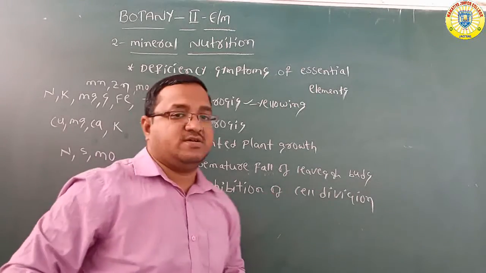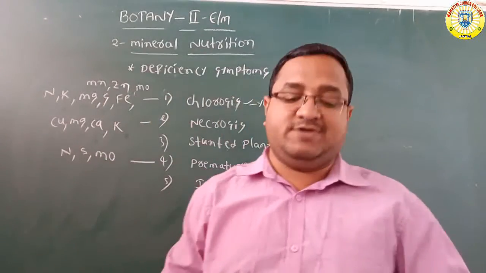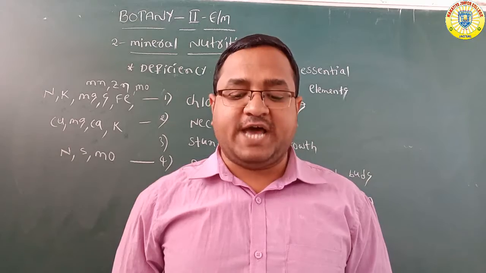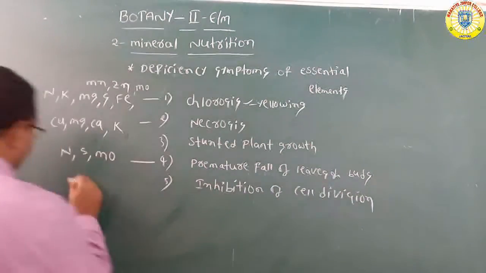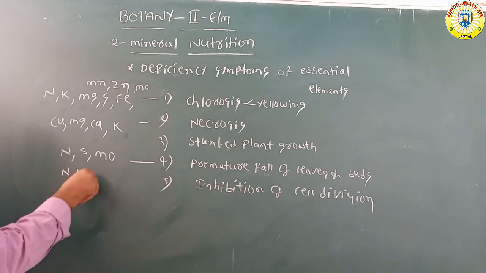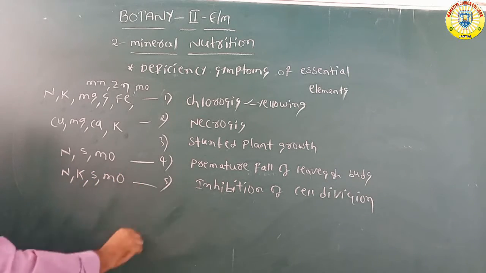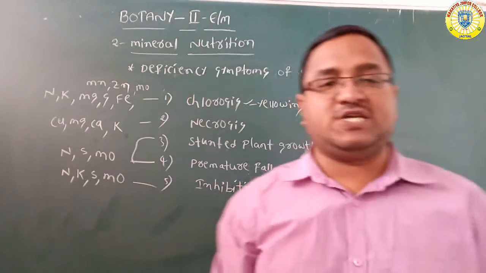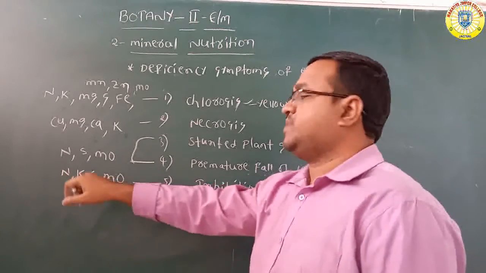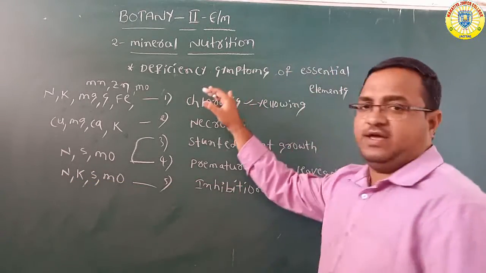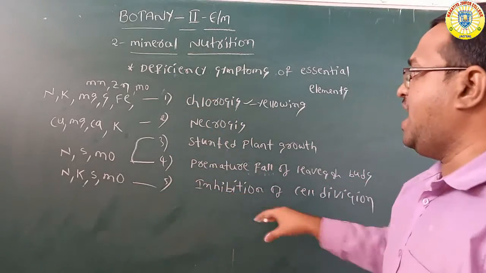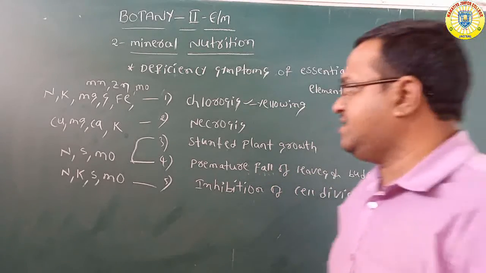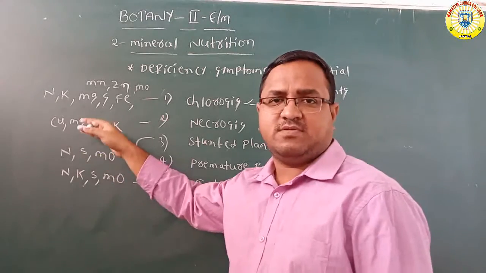But inhibition of cell division. Inhibition means prevention, it stops cell division. Inhibition of cell division is mainly caused by deficiency of nitrogen, potassium, sulfur, molybdenum. Cell division is not carried out. So these are the five deficiency symptoms generally seen in plants: chlorosis, necrosis, stunted plant growth, premature fall of leaves, and inhibition of cell division. These are responsible for the deficiency of these elements.